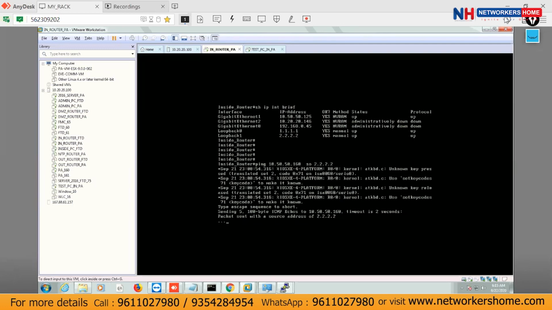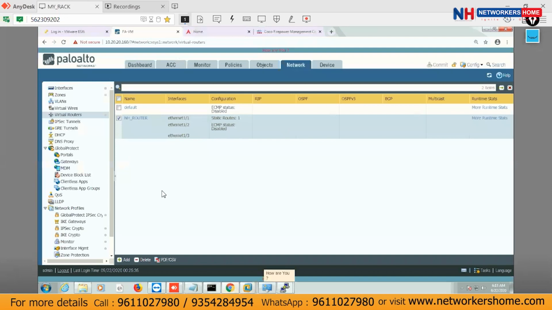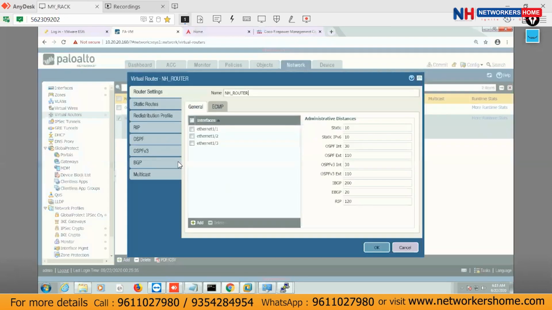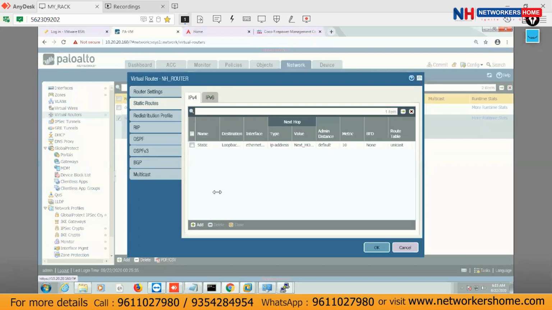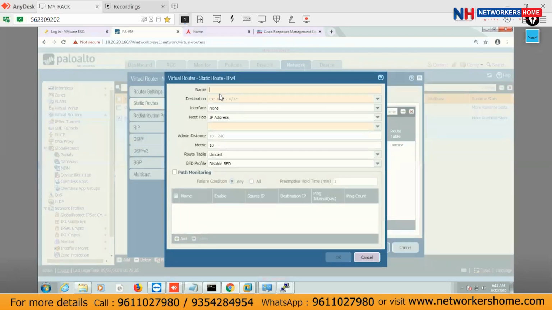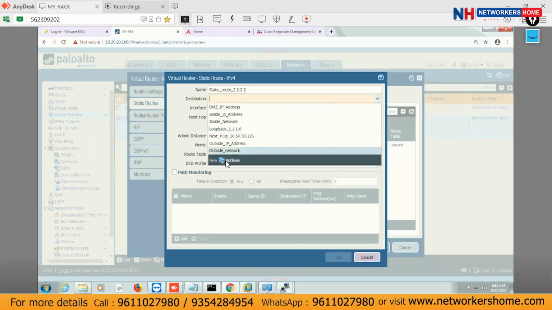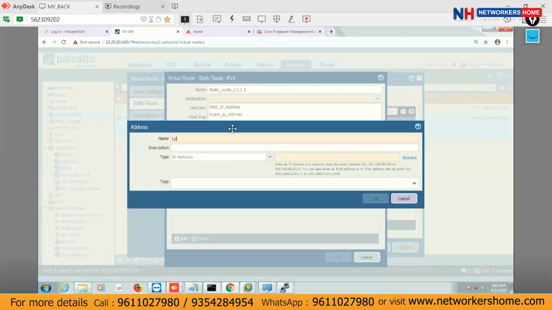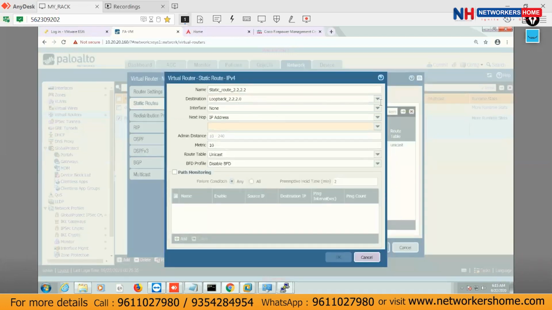Okay, exactly. So same, go to the Palo Alto again, go to the inside routing table. This is my routing table here. Go to the static route again, and add one more route, and this is again a static route for 2.2.2.2. This is just a name, nothing else. Destination again, add one more loopback here. Loopback means this is the name only. I'm using here 2.2.2.0/24. Okay, make it okay here.